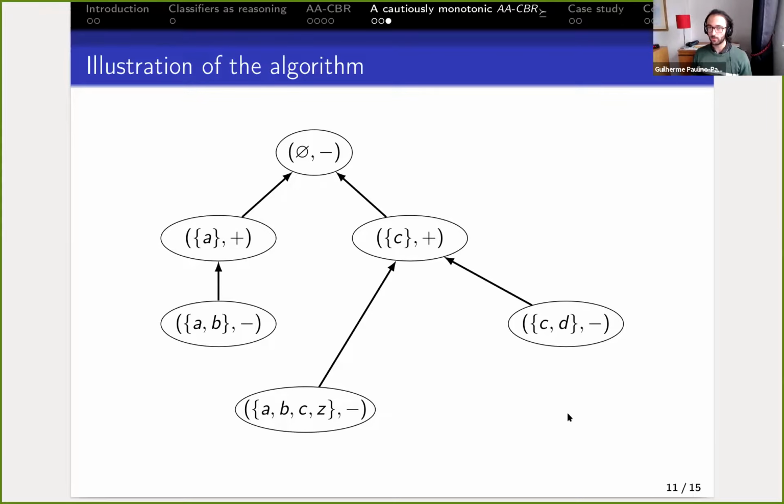So when you consider that ACBR is like this, you use this algorithm for constructing the AF and making the predictions, the result is that it is cautiously monotonic, and the proof is in the paper.